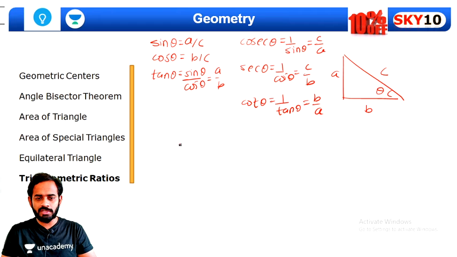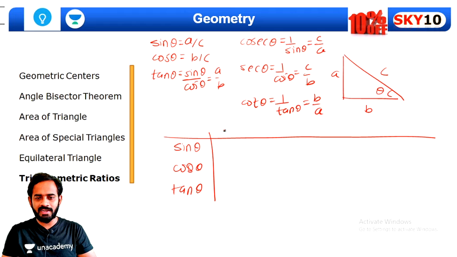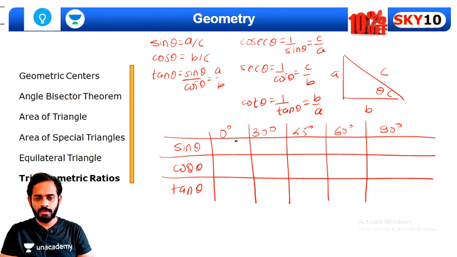I'll quickly draw this, give me a minute. Sin theta, cos theta and tan theta. So for all the standard angles I'll explain this: 0 degree, 30 degree, 45 degree, 60 degree and 90 degree. Okay. Sin 0, if value of theta is equal to 0, sin 0 is 0, sin 30 is 1 by 2, sin 45 is 1 by root 2, sin 60 is root 3 by 2 and sin 90 is 1.